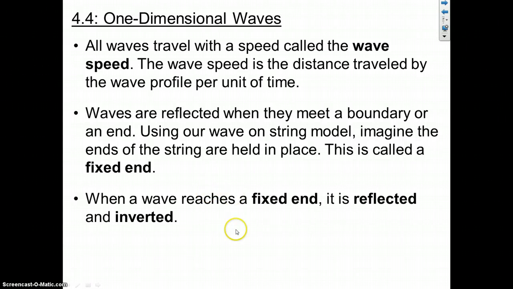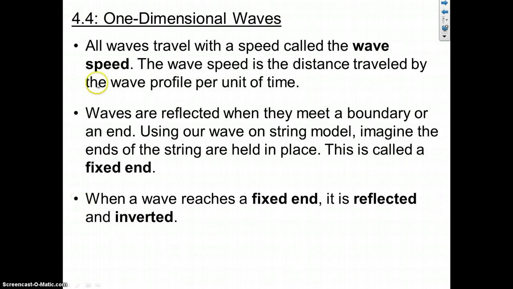So if you send a positive pulse down the string, when it hits that boundary, that fixed end, it'll be reflected as a negative displacement pulse, and it'll go back down the string.